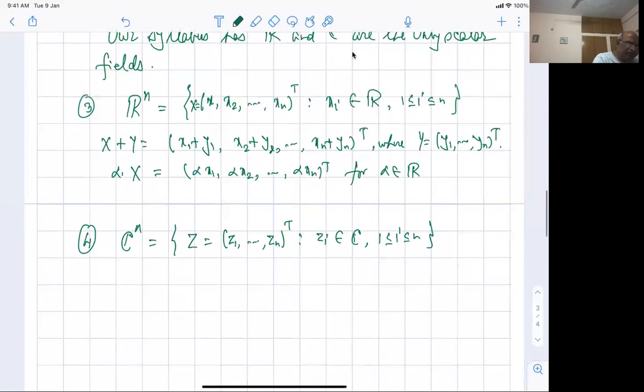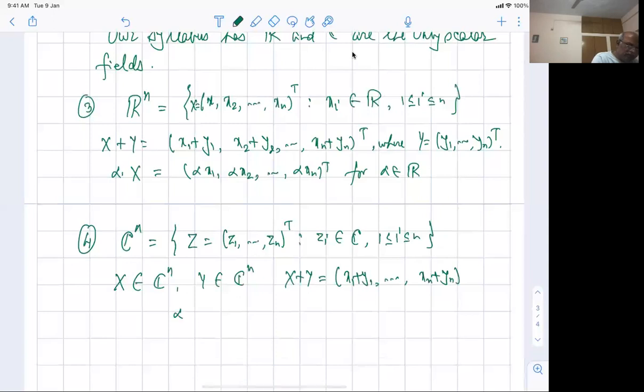Take x an element of Cn and y an element of Cn, and then x plus y is defined as x1 plus y1 till xn plus yn, the same thing, and alpha times z is alpha z1, alpha z2, ..., alpha zn.